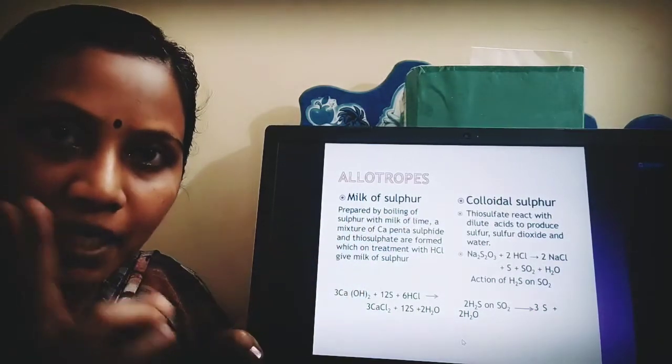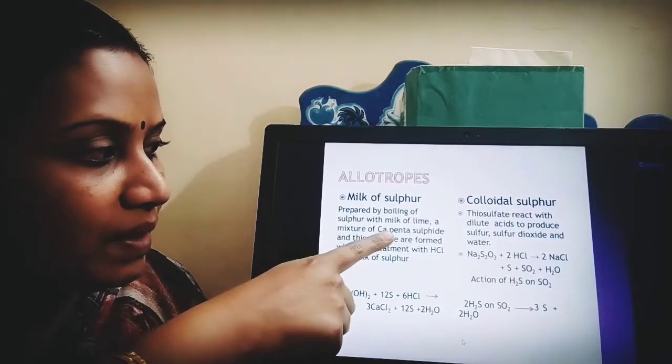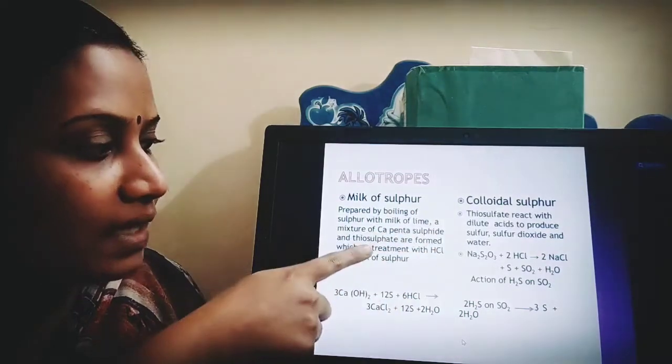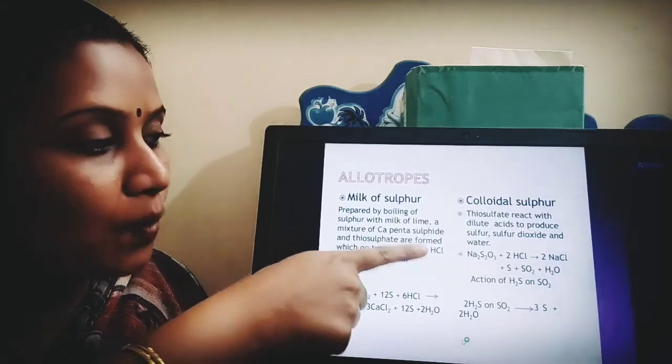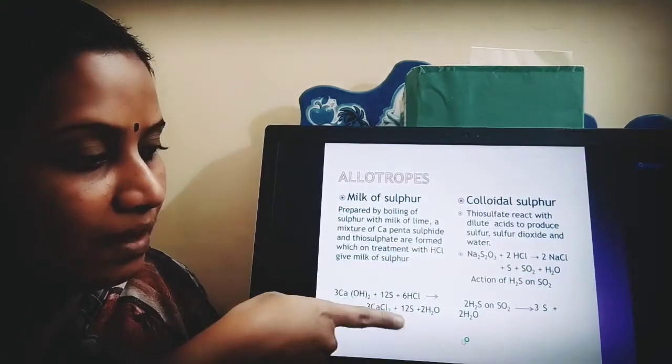So I'll be getting two products. What are the two products? I'll be getting calcium pentasulfide and thiosulfide. Now these end products, upon treating with HCl, will give me milk of sulfur.